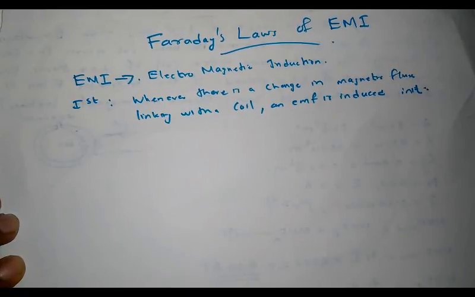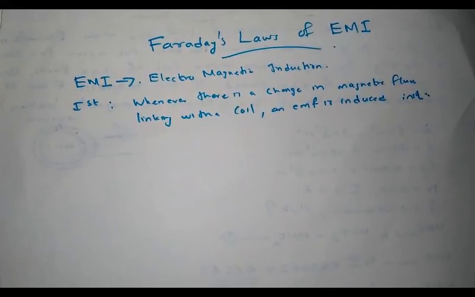That is, if you have a magnetic field and we have a coil, if we vary the magnetic field or if we move the coil across the magnetic field, an EMF is induced in it. Faraday's first law provides the basis for generation of electricity from magnetism. Whenever there is a change in magnetic flux linking with a coil, an EMF is induced in it.